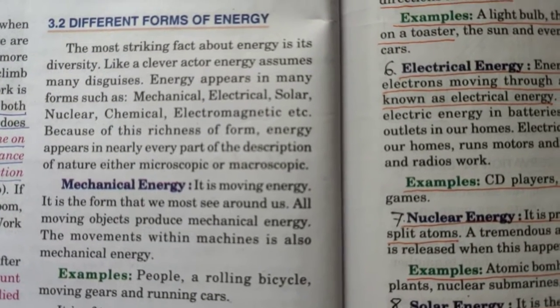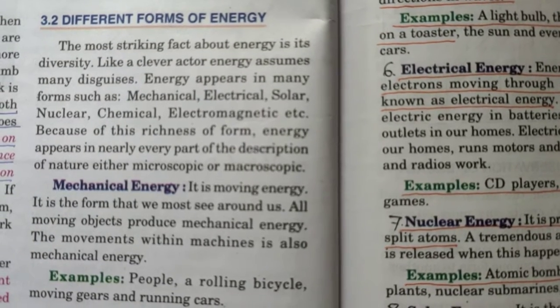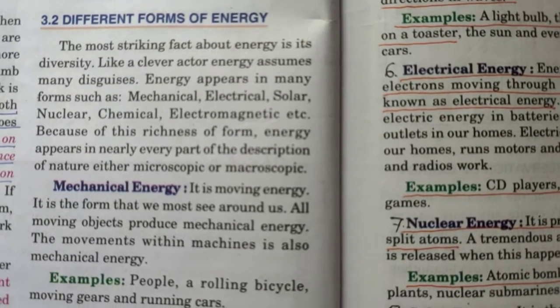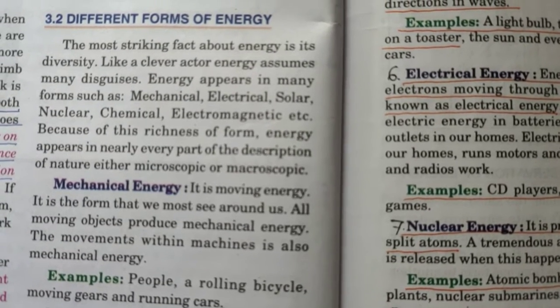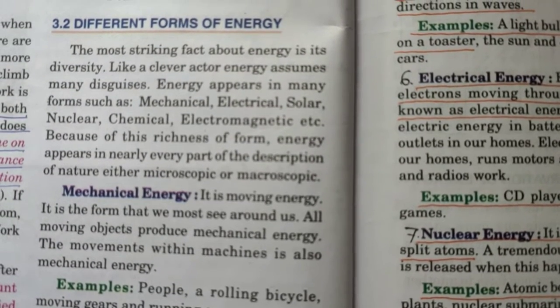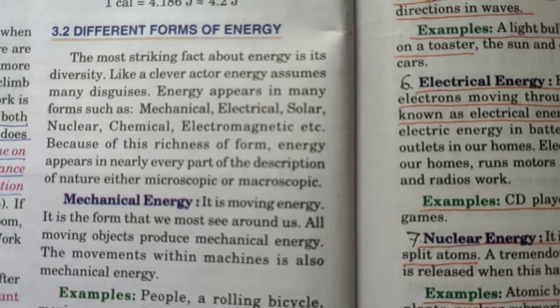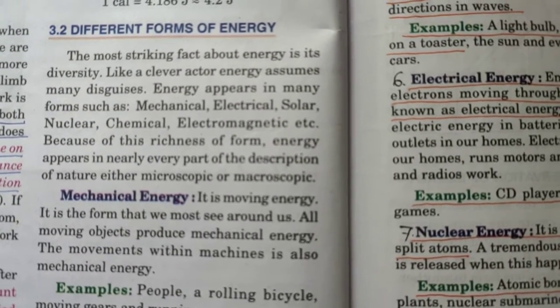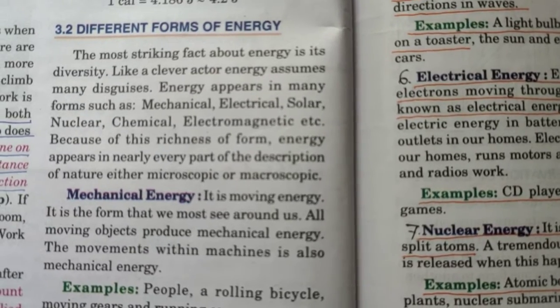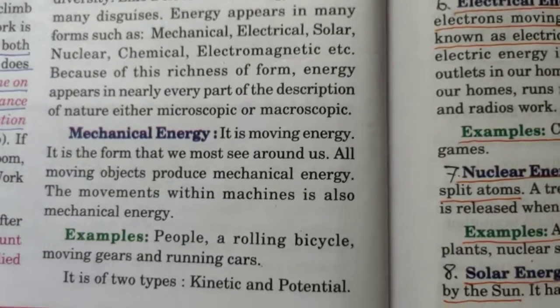Now energy is the capacity of a body to move. If a body has energy it will move. So various forms of energy we have: mechanical, electrical, solar energy, nuclear energy, chemical energy, electromagnetic energy. So these we will discuss in detail today.